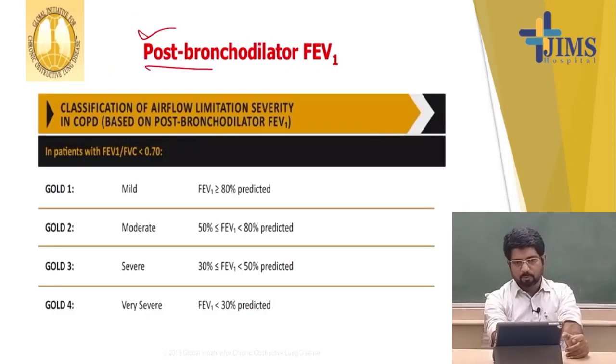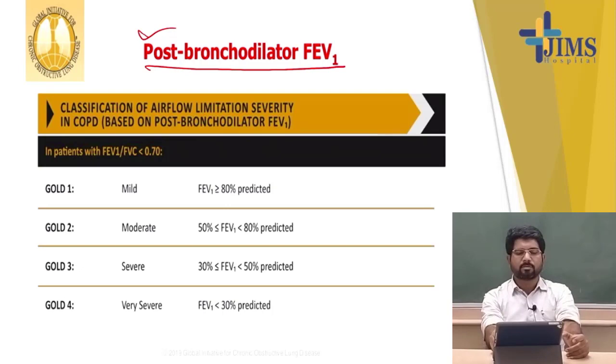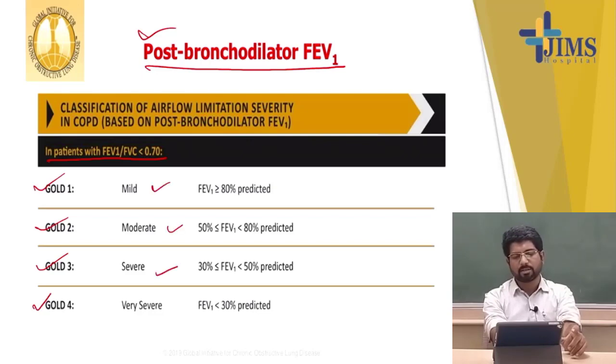And depending on the post-bronchodilator FEV1, we categorize into the following 4 types: GOLD 1, GOLD 2, GOLD 3, and GOLD 4. First we have to diagnose with the FEV1 by FVC value that is less than 0.7. This is the absolute value, and depending on the post-bronchodilator FEV1, we can categorize into mild, moderate, severe, and very severe.